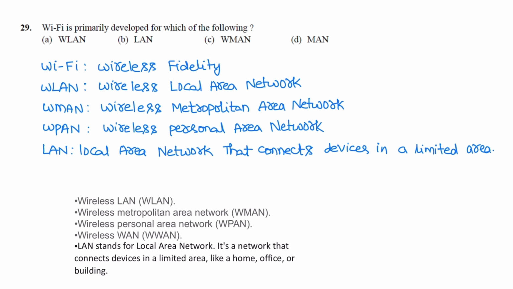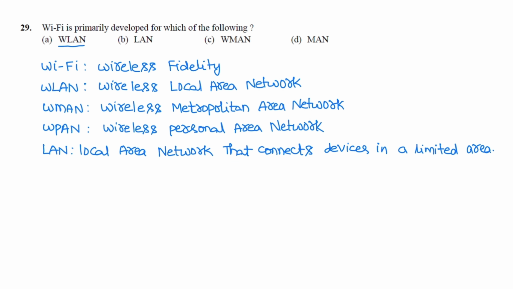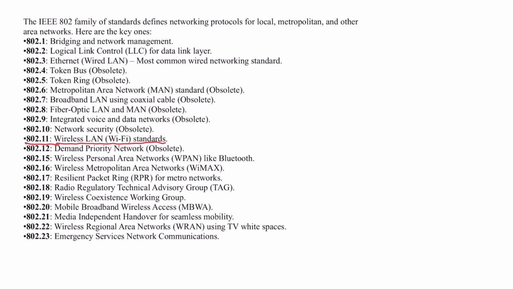Next question. Wi-Fi is primarily developed for which of the following? Wi-Fi is developed for LANs, wireless LANs. The correct option is A. Wi-Fi stands for wireless fidelity, WLAN, wireless LAN. LAN stands for local area network that connects devices within a limited area. WMAN is wireless metropolitan area network. WPAN is wireless personal area network. So Wi-Fi is developed for wireless LAN, IEEE 802.11, that is wireless LAN, a Wi-Fi standard.